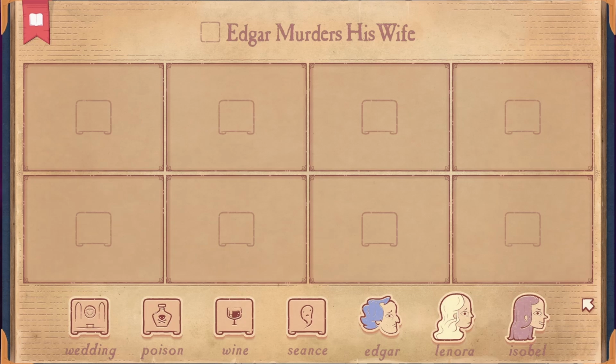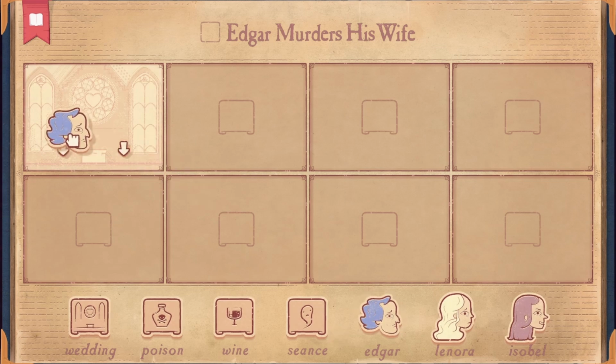Now the question is, why does Edgar decide to murder his wife? It's because Isabel comes back probably from the dead and tells Edgar that something bad happened, and Edgar decides to kill Lenora, is what I'm guessing here. Let's see here. So let's start off with, Edgar marries his lovely wife, Lenora.